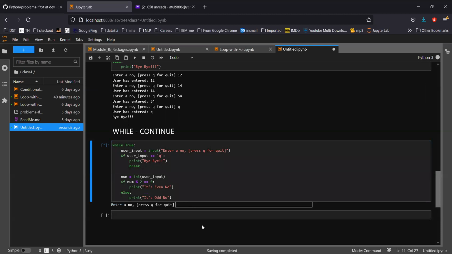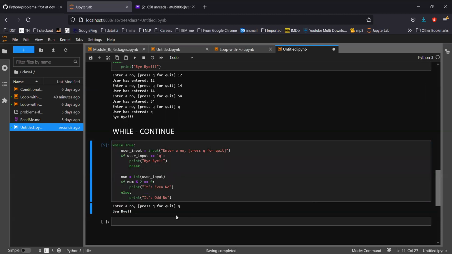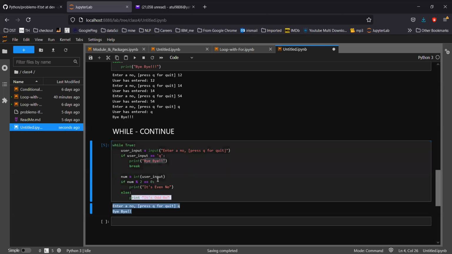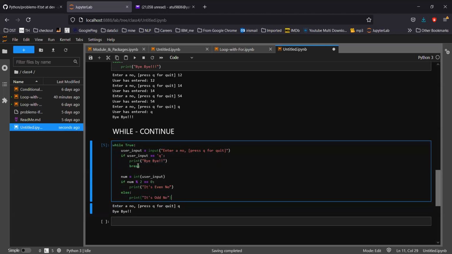So let's say first, suppose I press q, obviously that will exit, because as soon as this condition is checked, it will print bye bye, and it will break the loop. So it is not going ahead.